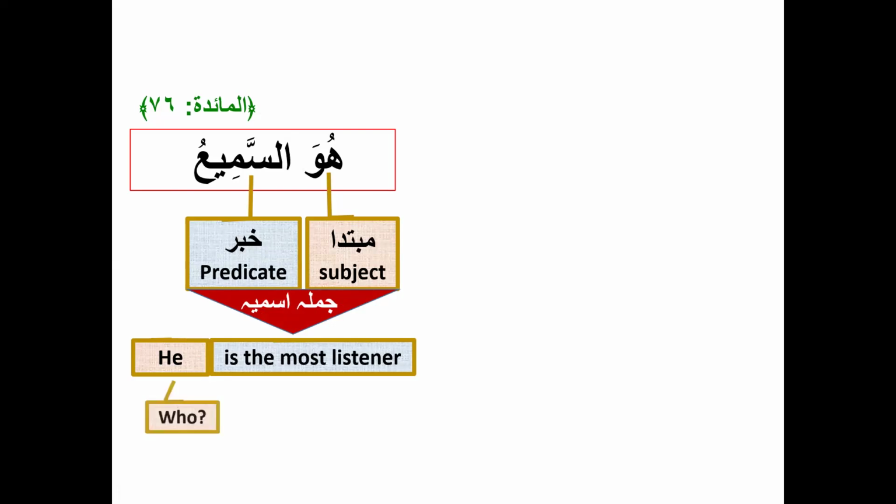He who? Who are we talking about? Because huwa we can use for any person as well. We don't know who huwa means. So what we have to know is that this he goes to Allah subhanahu wa ta'ala.